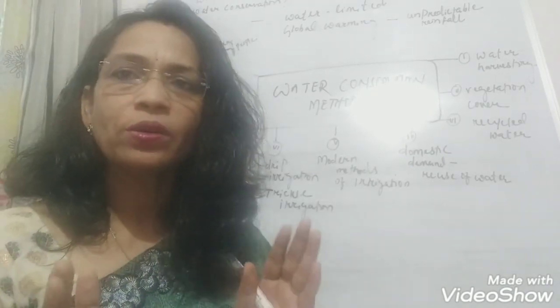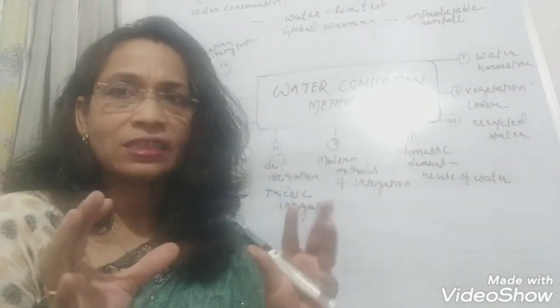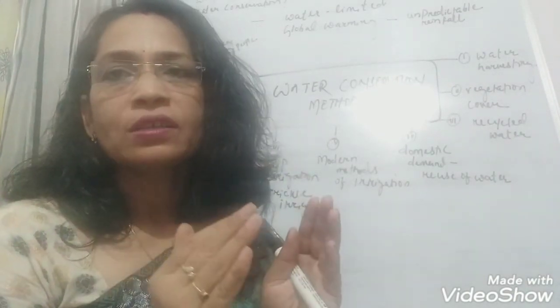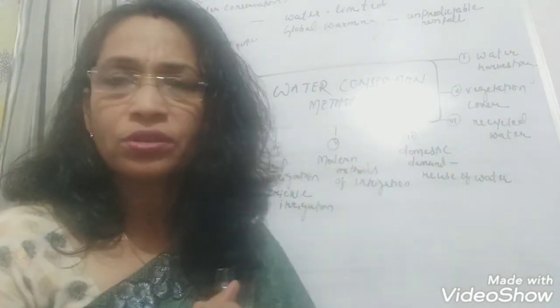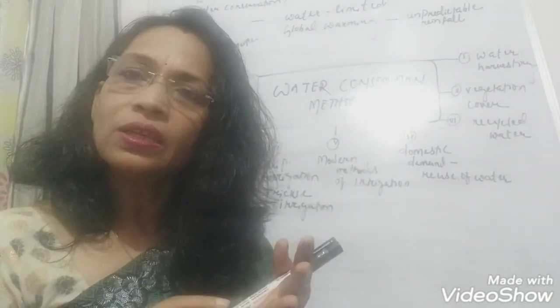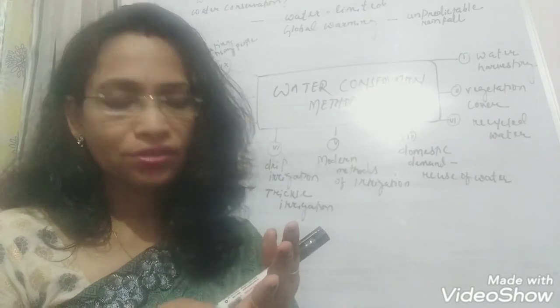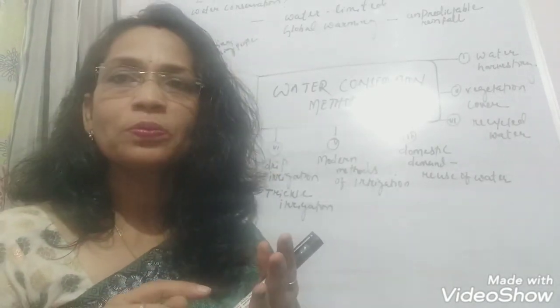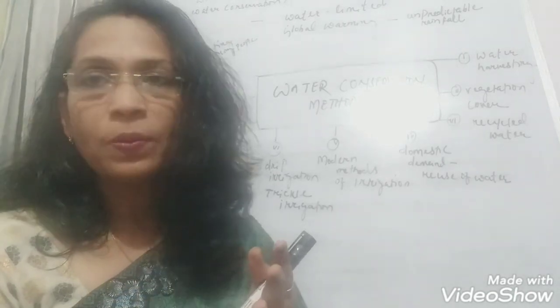We have completed all the 3 topics. They are very easy topics, very important topics from the point of view of day-to-day life. Soil, land, water, these 3 are very essential for survival. So we have completed these 3 topics in chapter 2.